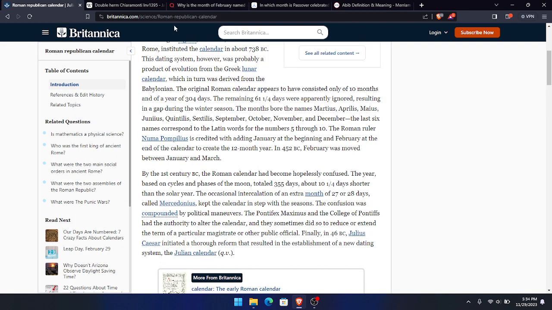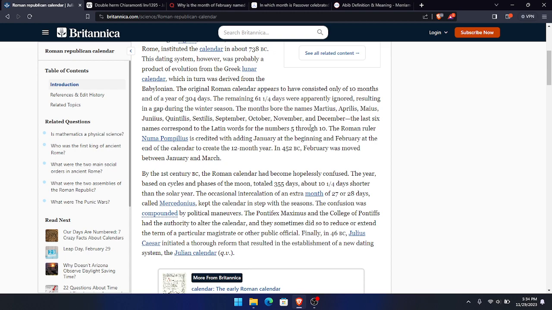Right here, it says March and April. Those are the actual true months of the year. The true first month of the year is Abib. Abib in the Bible is the beginning of months, because the Passover takes place in the first month of the year, which is the month of Abib. The Passover is during the springtime.